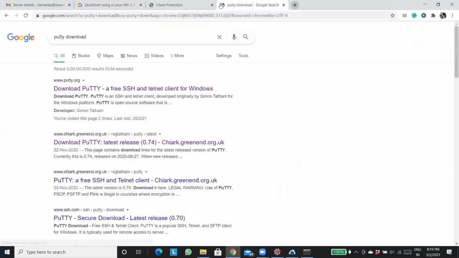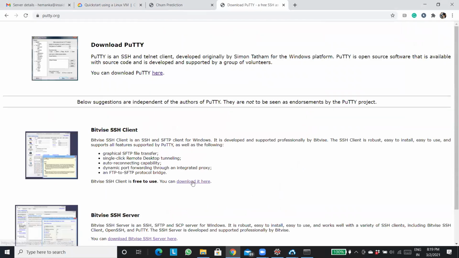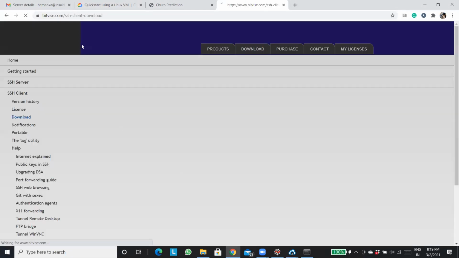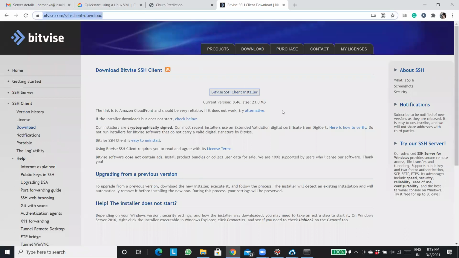You can just search for Putty download. And here, from here, you can download it. I'm putting this link over there in the chat box. You can start downloading it.